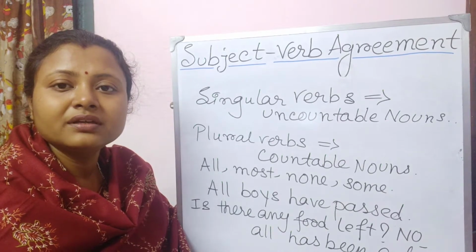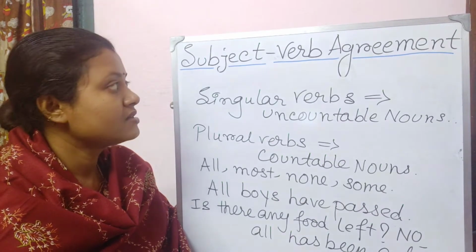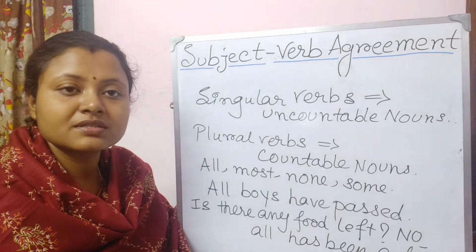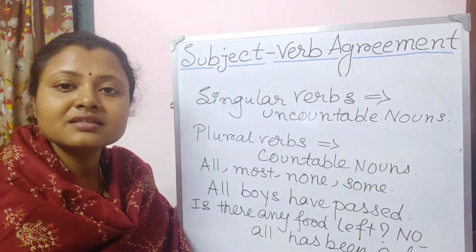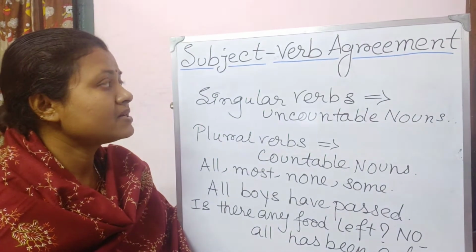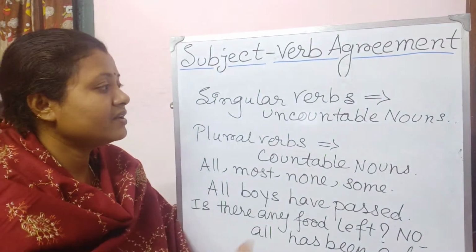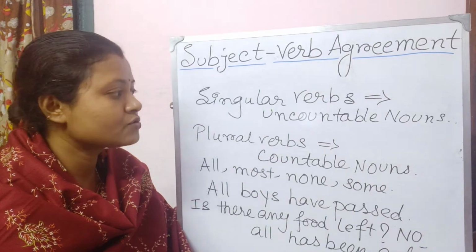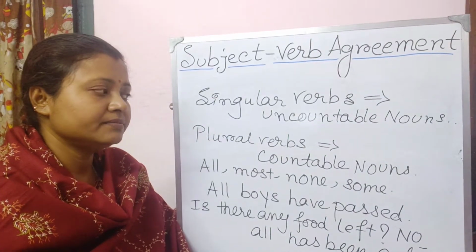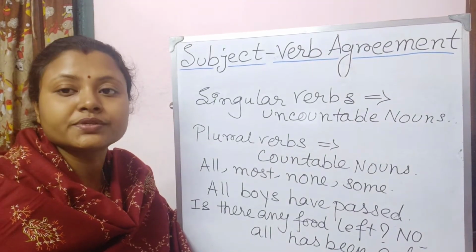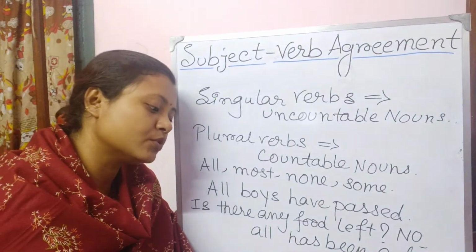So we have been discussing subject and verb agreement. We have learned that in a sentence, the verb must agree with its subject. We have learned many rules as well. So today we will learn about some more rules.